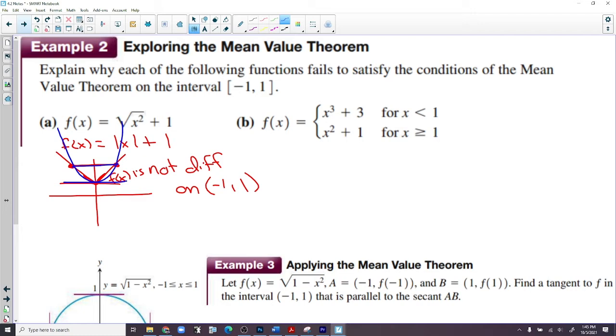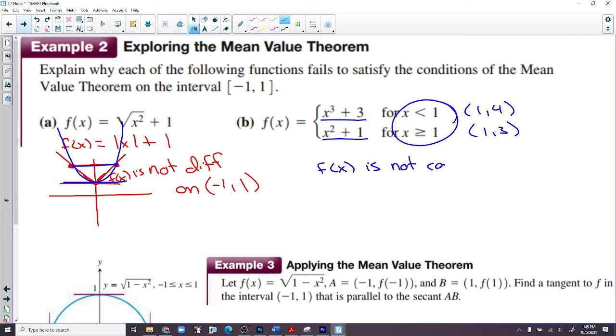On letter B, this is a continuous function. That's polynomial, and it's differentiable everywhere. This is a continuous function, and it's differentiable everywhere. The only problem could exist is where they meet each other, at 1. So if I plug 1 into this, we get 4. If I plug 1 into the bottom one, we get 3. So f of x is not continuous at x equals 1.